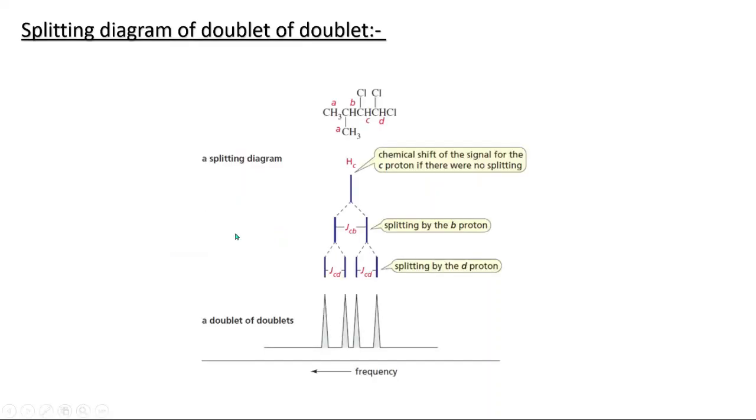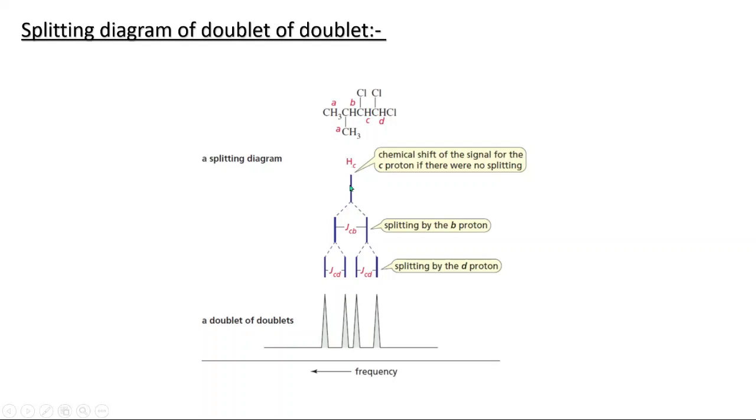Now we will see the splitting diagram of a doublet of doublets. If you see this Hc proton, it has a neighboring proton Hb, and it also has another neighboring proton Hd. So Hc will give one signal.